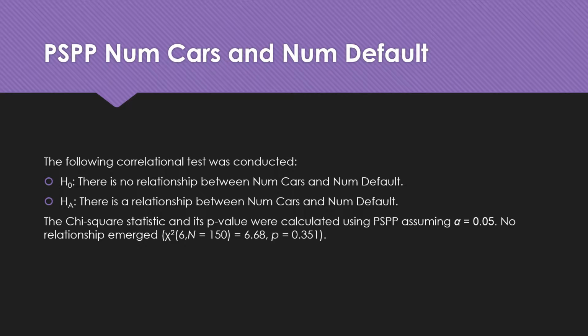We had 6 degrees of freedom. The total number of cases was 150, giving us a chi-square value of 6.68 with a p-value of 0.351. And since the p-value is greater than alpha, we therefore fail to reject the null hypothesis.